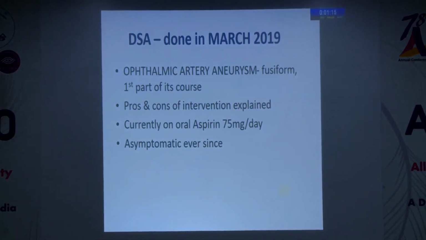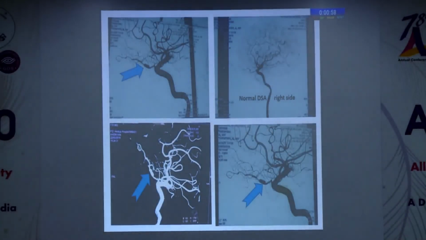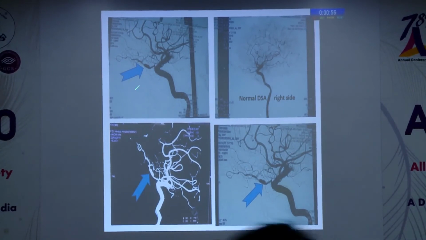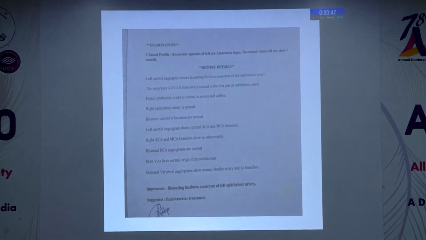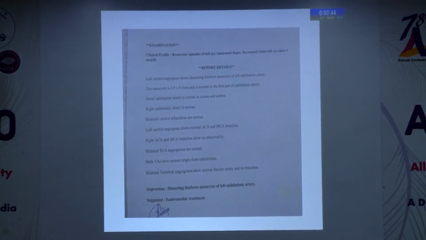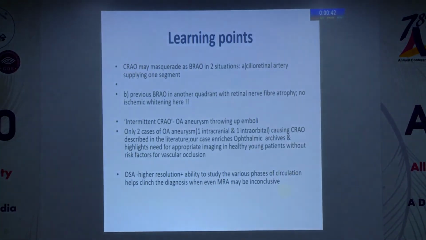So we decided to go ahead and investigate this because there was an episodic blurring that cleared with the paracentesis each time. We did a digital subtraction angiography based on the radiologist's advice as well. And lo and behold, we found an ophthalmic artery aneurysm in the first part of its course. This was the ophthalmic artery aneurysm that was detected on DSA, which we normally don't do in these kinds of patients. But because the history dictated that we identify a cause, we did DSA, and that was what we found. And that was the report which showed a dissecting fusiform aneurysm of the left ophthalmic artery that was throwing